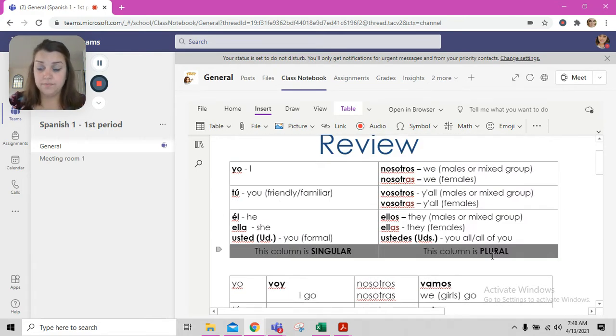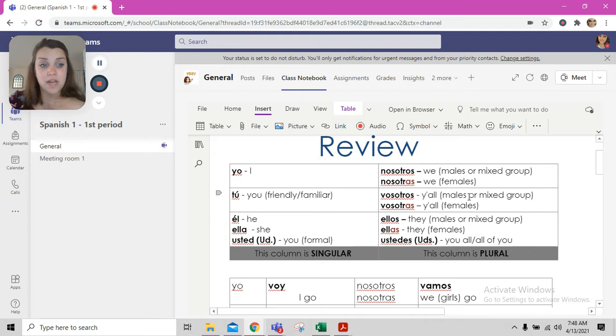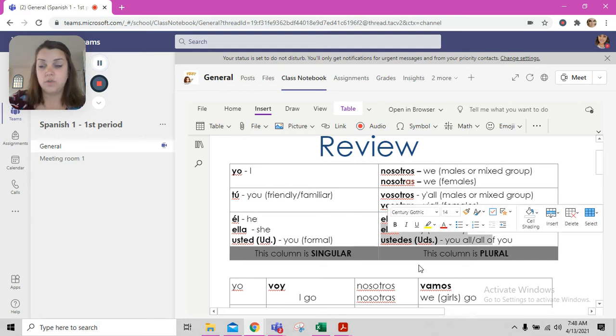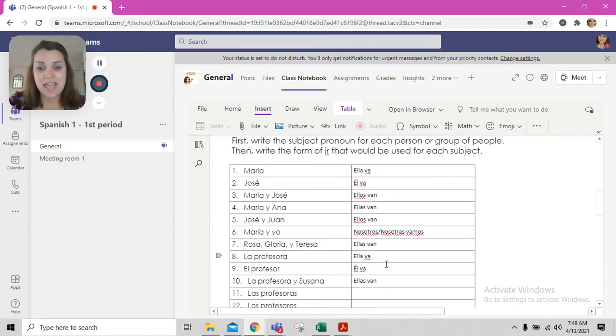That's more than one. We got more than one teacher there. It's not nosotros or nosotras because I am not included. It doesn't say yo. We don't really use this vosotros form unless it's listed. So we have to choose something from this bottom box. So it's not ellos because it's not a mixed group. It just says the female teachers. So we're going to use ellas. E-L-L-A-S.